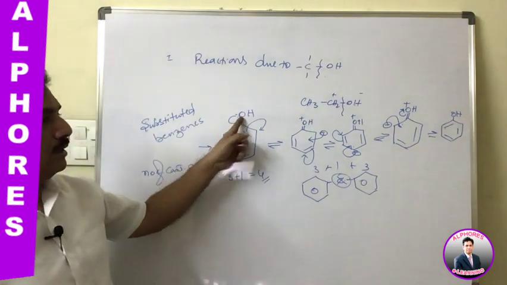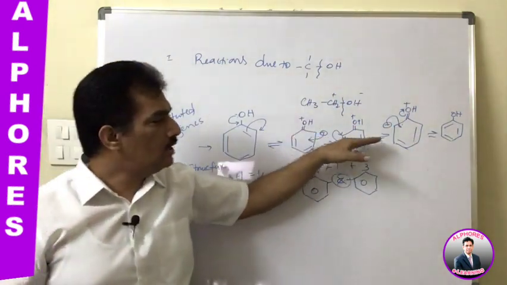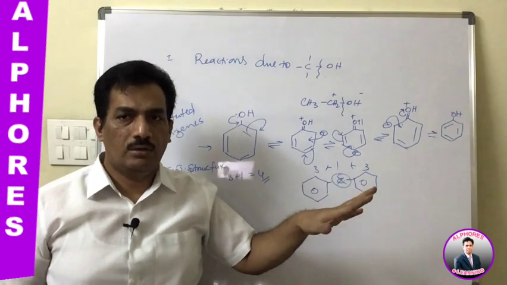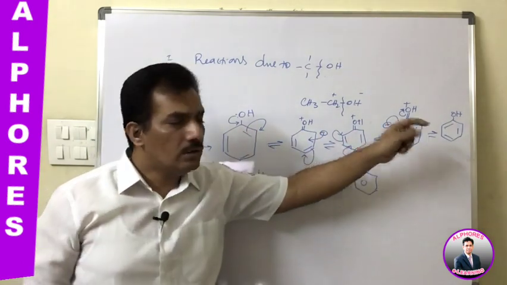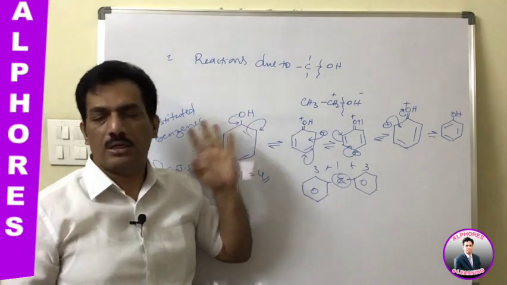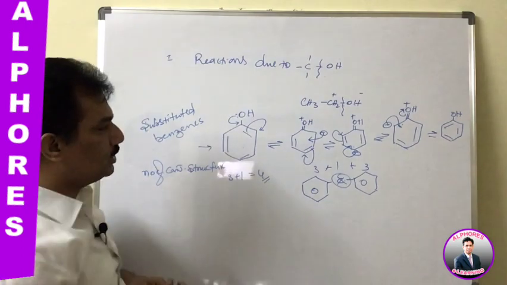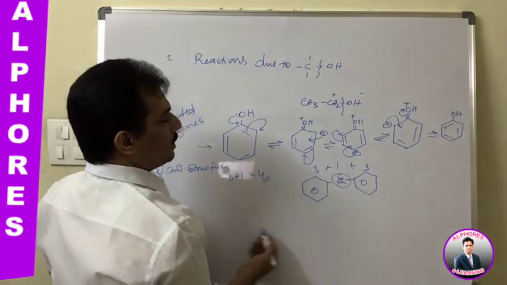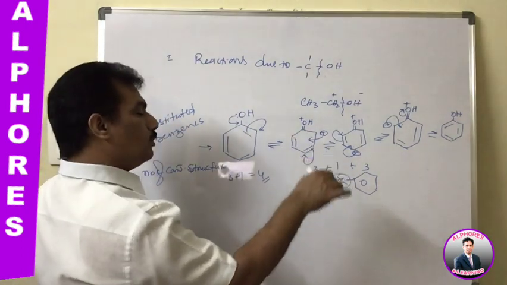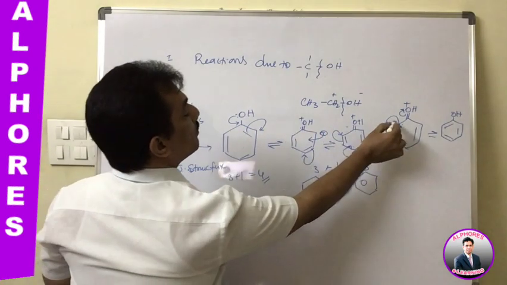Here it is, and here also it is. That is one of the conjugative structures, and the remaining 3 involve conjugation. So this one and that one are both considered as 1, and these 3, 1 plus 3, equal to 4 conjugative structures. And just now you observe, in these 4 conjugative structures, in most of them, oxygen is having double bond character with carbon.